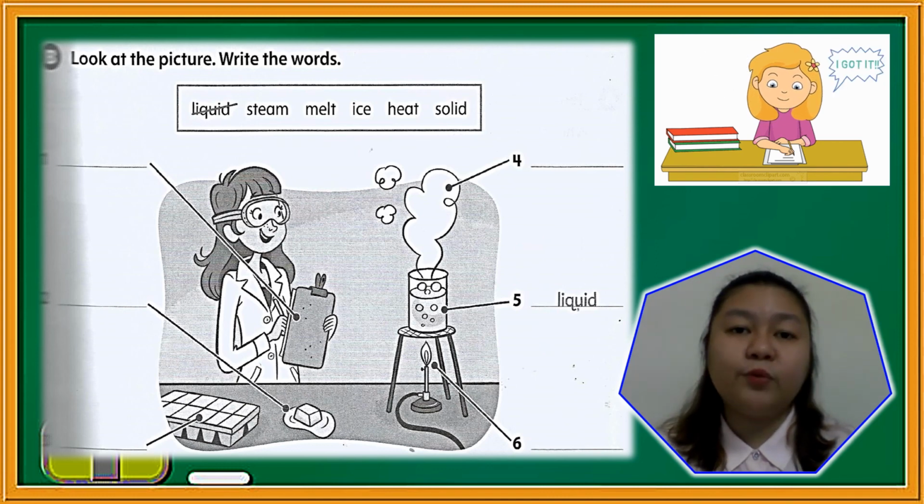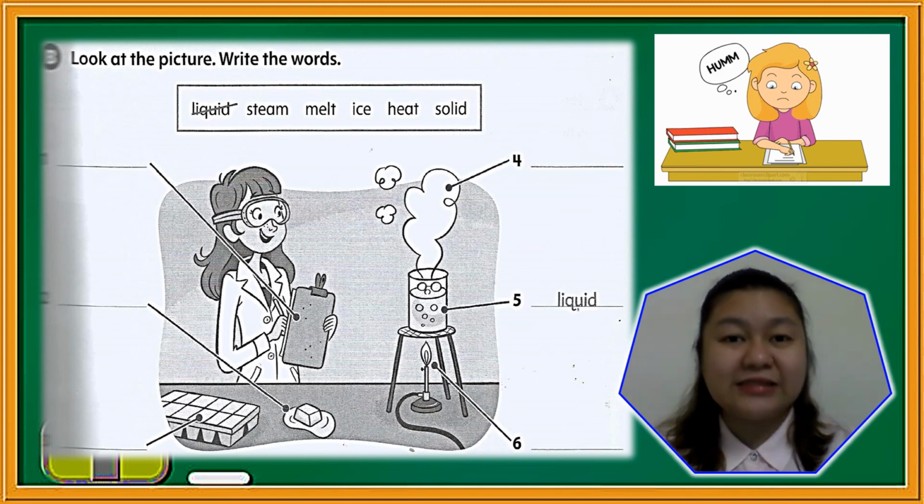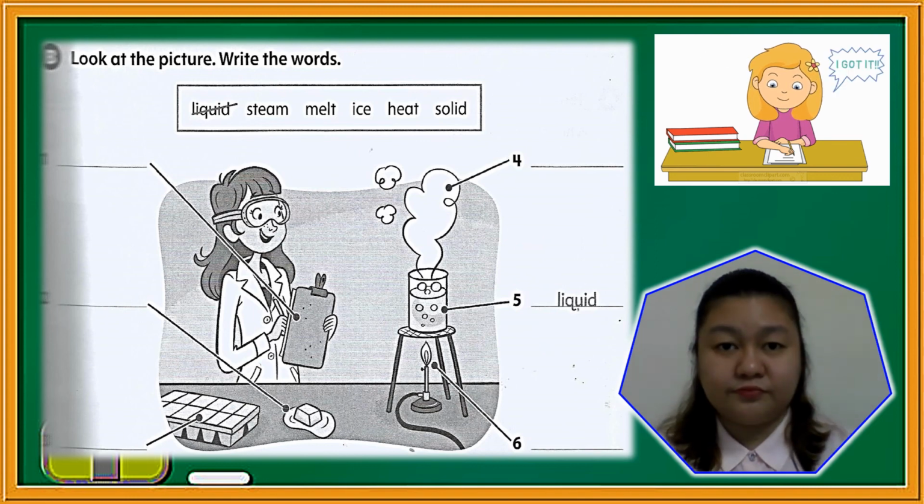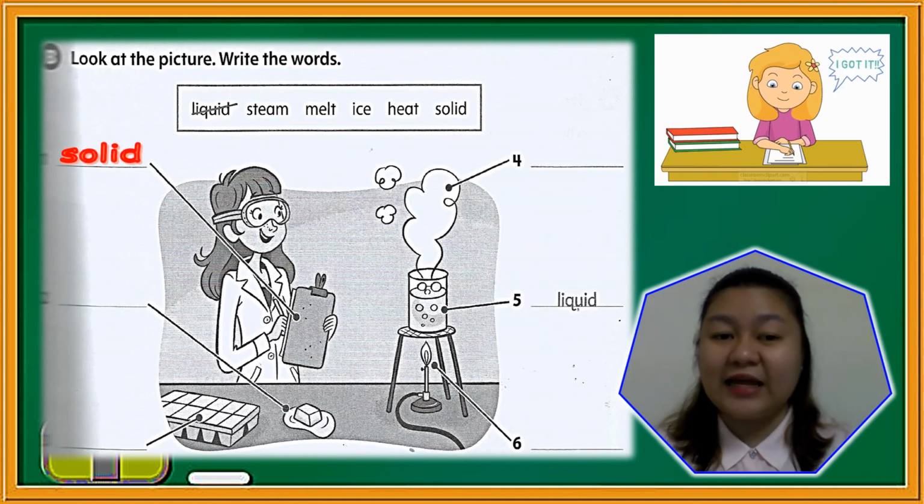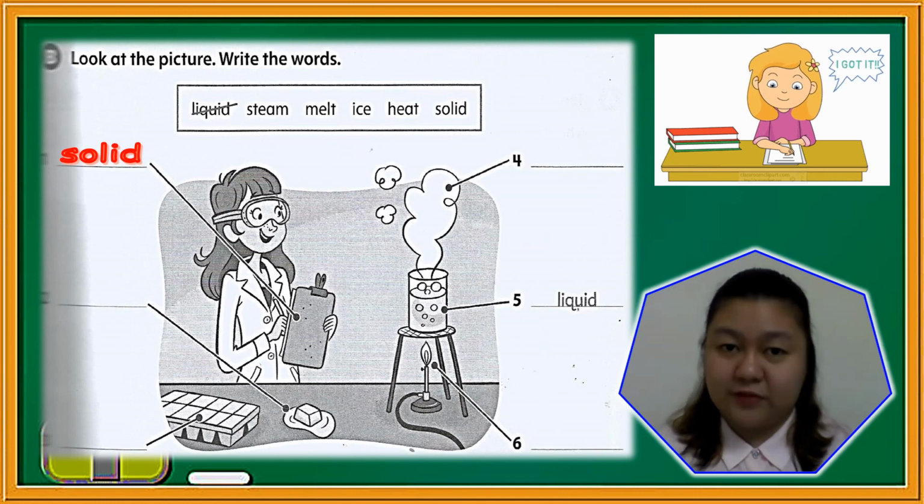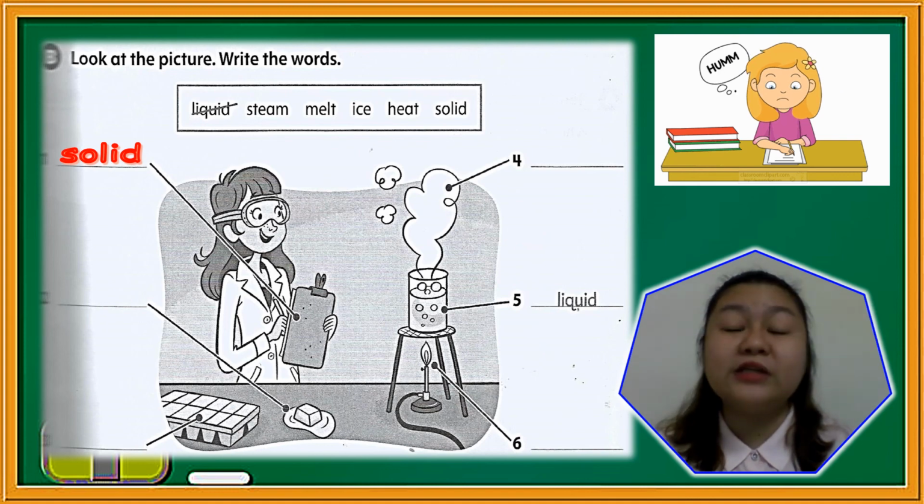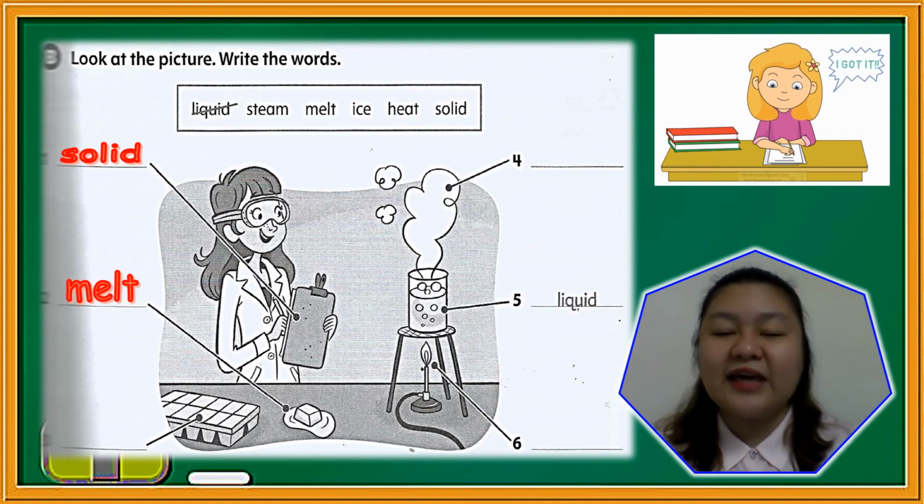So for number 1, if you look at the line, what object is the line pointing to? Very good. That object is solid. How about number 2? What is our line pointing to? Yes, the ice is melting. So our answer is melt.